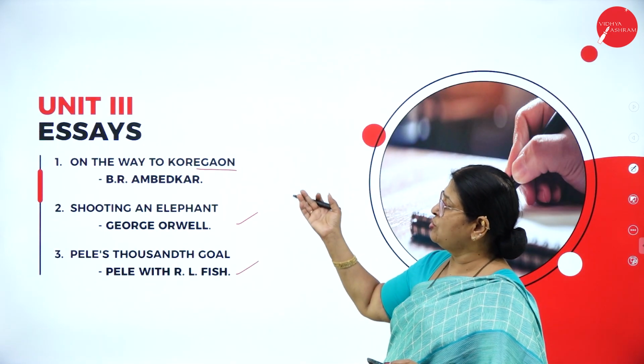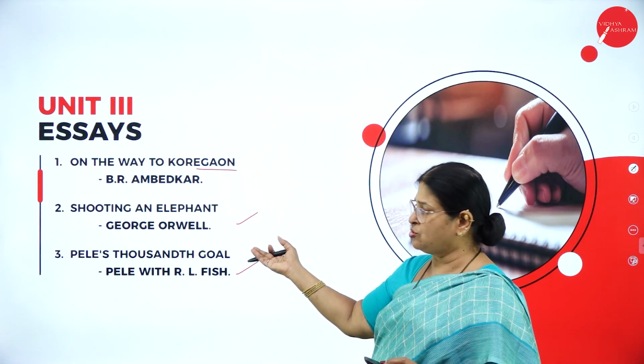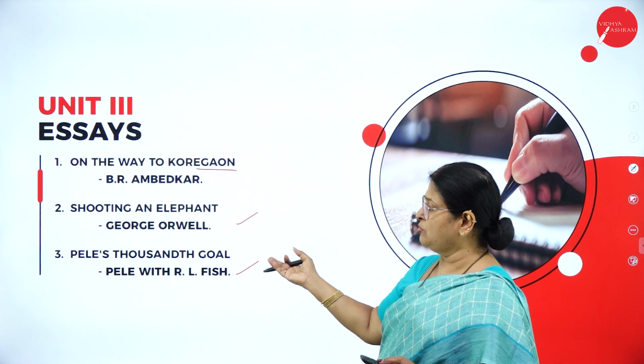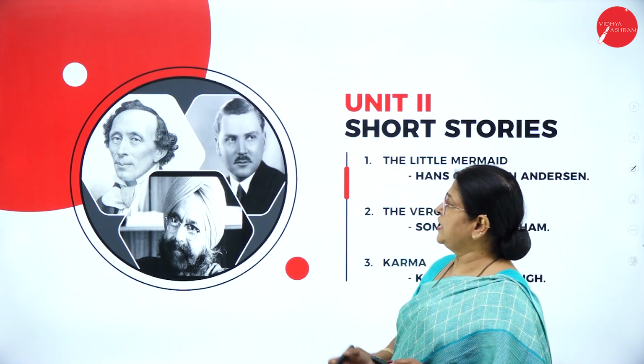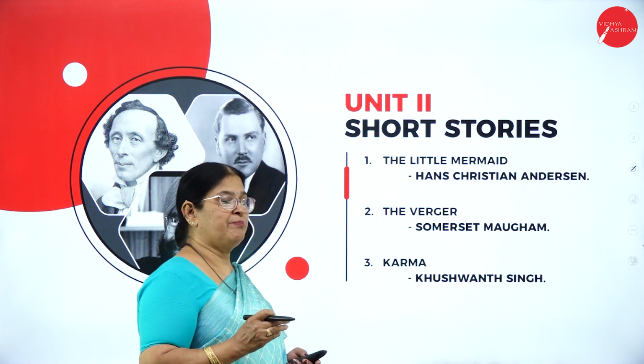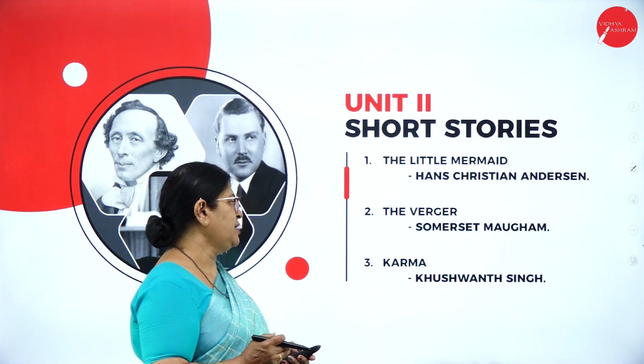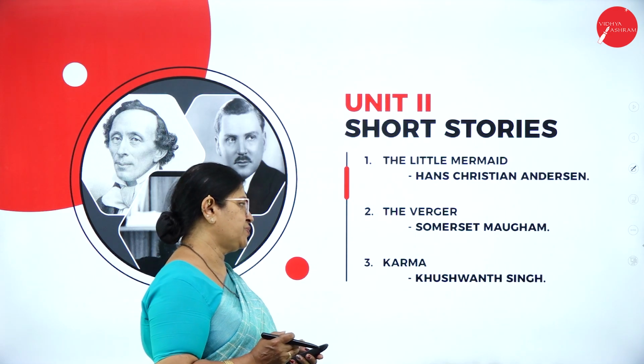Then the essays: On the Way to Koregaon by B.R. Ambedkar, Shooting an Elephant by George Orwell, then Pele's Thousandth Goal by Pele with R.L. Fish. Then Unit 2, the short stories: The Little Mermaid by Hans Christian Andersen, The Verger by Somerset Maugham, and Karma by Khushwant Singh.